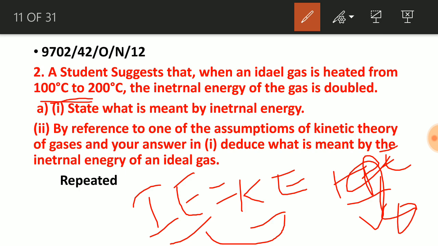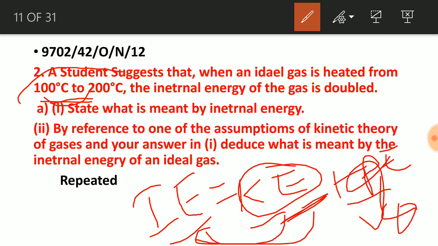Here temperature is increased. Temperature increased means kinetic energy is increased, because temperature is the average kinetic energy. Now if the temperature is doubled, kinetic energy should be doubled. If kinetic energy is doubled, then internal energy should be doubled. But this temperature is in degrees Celsius. This temperature is not in Kelvin.